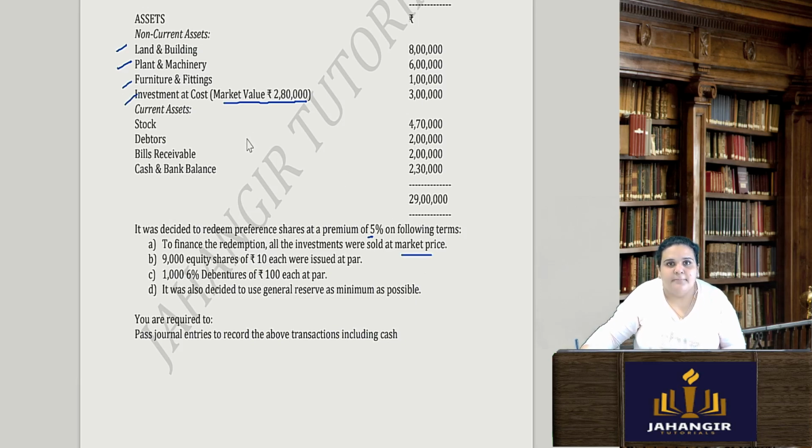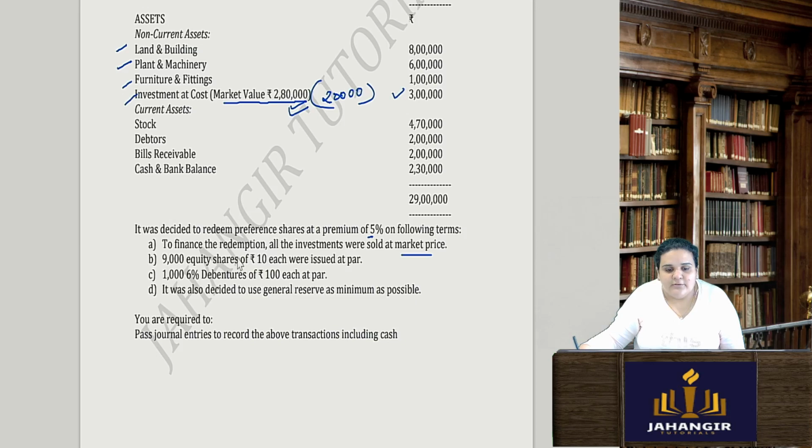Okay, so now market price is what? When I invested, I paid 3 lakhs. But today the market is down. That is why my market value is showing 2,80,000. So if I sell it in the market today, I will get only 2,80,000. I'll not get 3 lakhs. So I am basically suffering a loss of 20,000. Generally people sell such investments when the market is really high, good. 3 lakhs becomes 3,50,000 like that.